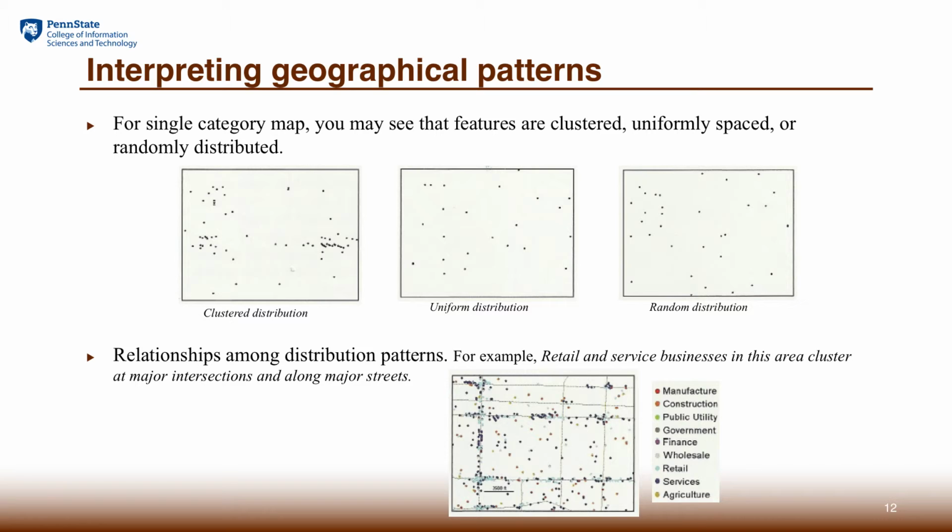The other kind of interpretation of map patterns is to focus on the relationships, especially if your question concerns how features of one type are located in connection with other types. For example, the map at the bottom shows different kinds of businesses and offices as points. If you look at these multiple types, it seems that a few types are likely to be near the street network.